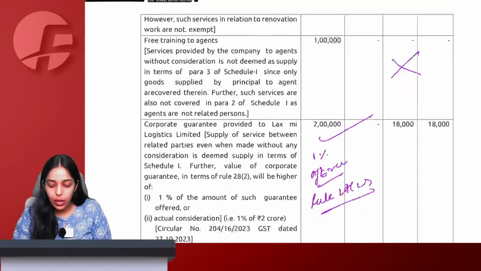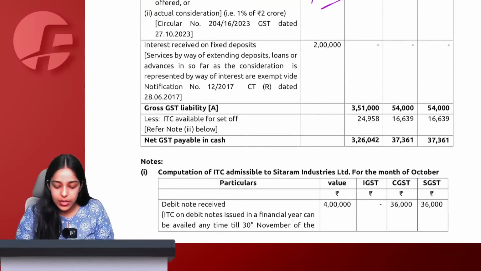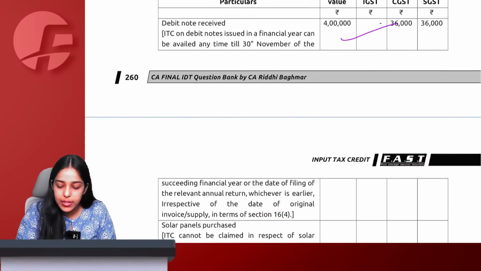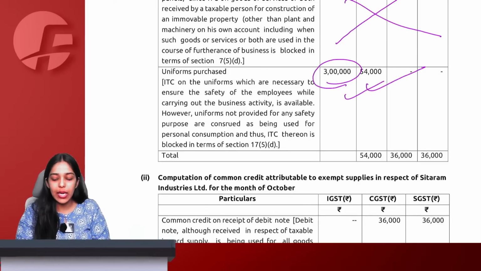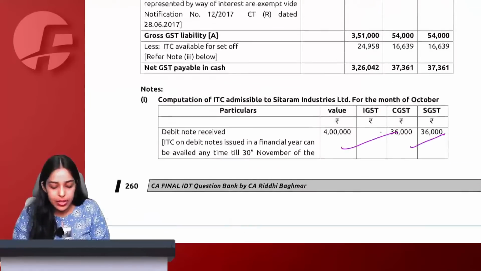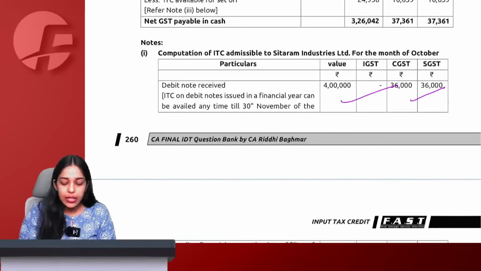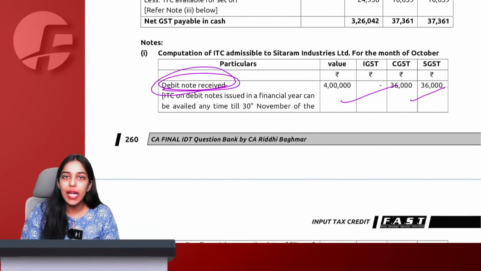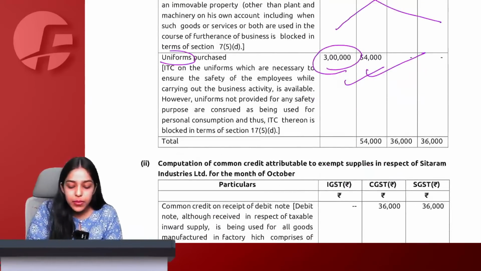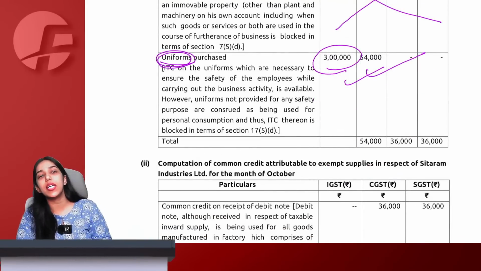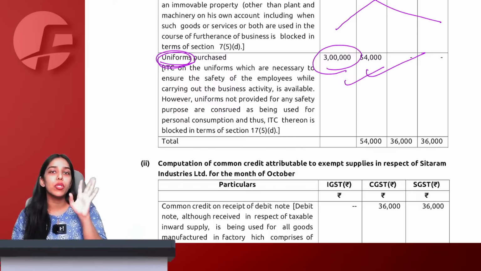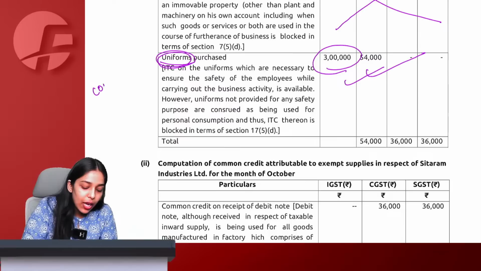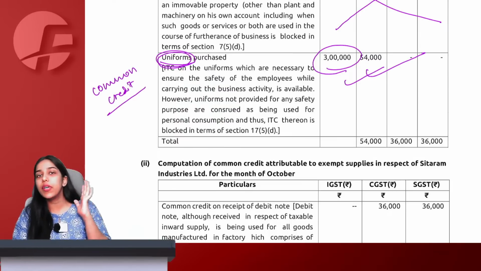So we've seen all the outward supplies. Right, interest is exempt. Then we've seen all the inward supplies, that for debit note ITC will be available, solar panel no, uniform purchased only 3 lakh, ITC will be available. Now understand that this debit note was particularly for a taxable supply, but these uniforms are used by employees and employees are working for both exempt as well as taxable supplies, because we have both the kind of turnover, which means we have to apply provisions of common credit here. Rule 42, reversal we have to do.